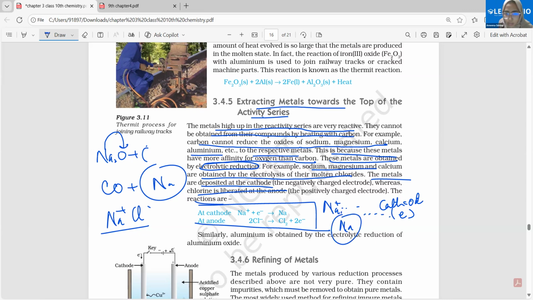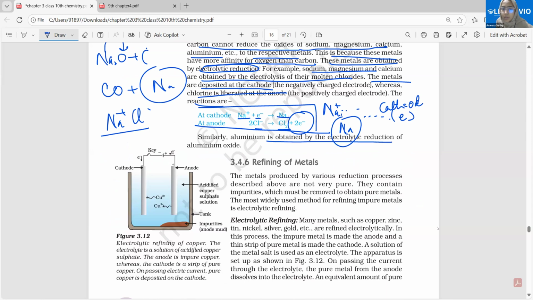See, this is what is happening. Sodium plus one electron will give you sodium atom. Yes or no? And what is happening at the anode? Anode is positively charged. So the chlorine will be losing the electrons there, and these two will be combining together, Cl2, to give you 2 electrons. Is it clear? The reactions are clear? Any problem? Please listen attentively, and if there's any problem, please ask.